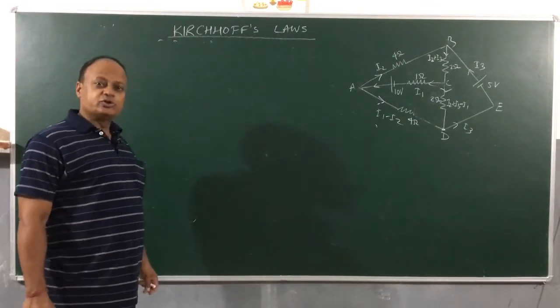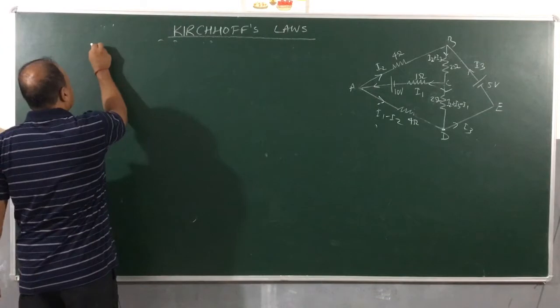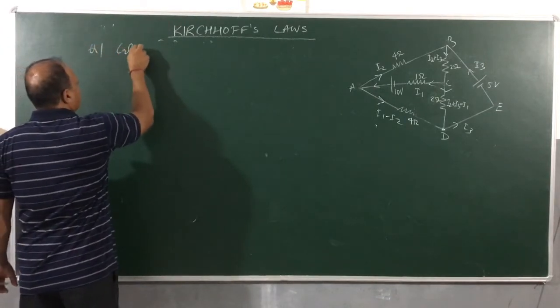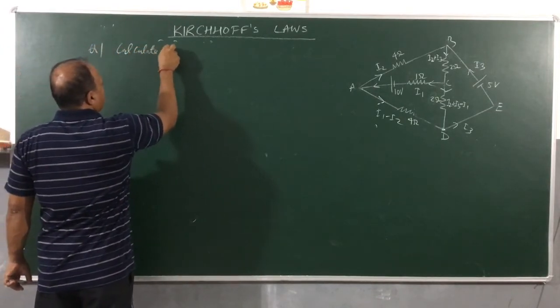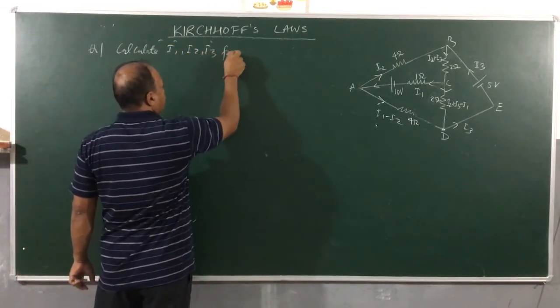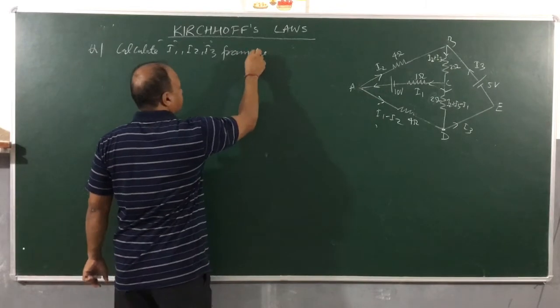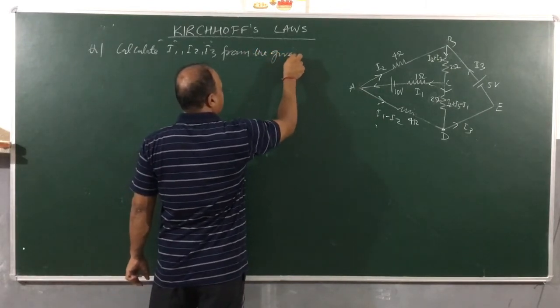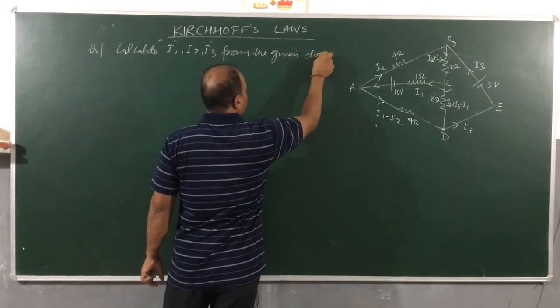Now let's use what you have learnt. Question: calculate currents I1, I2 and I3 from the given diagram.